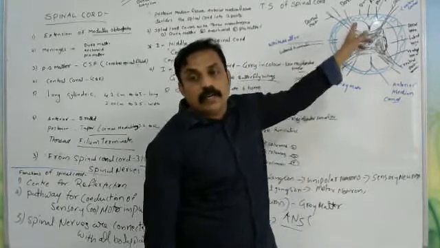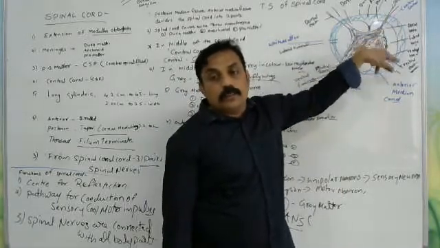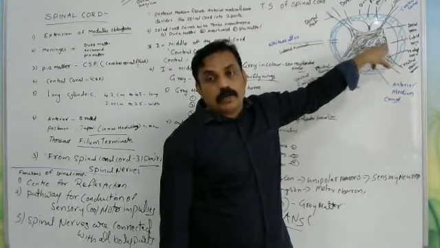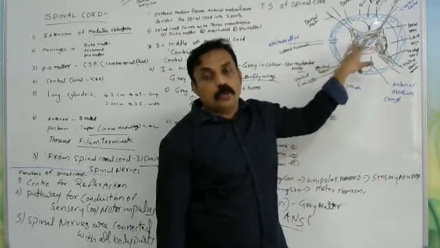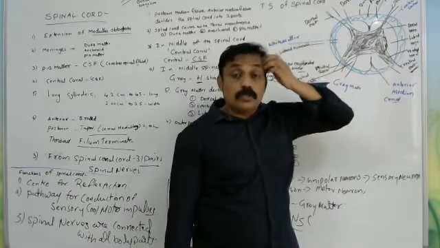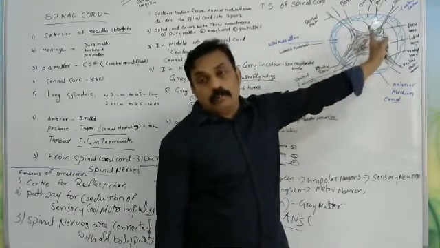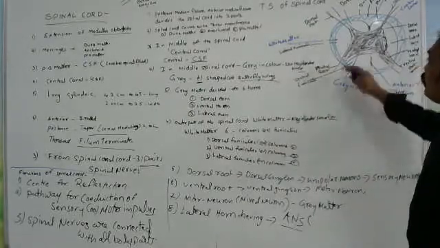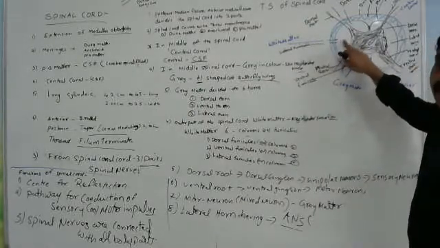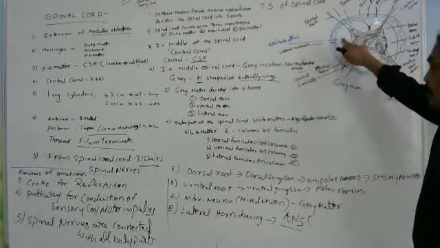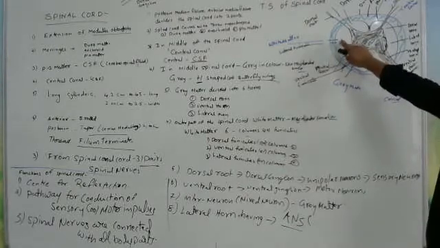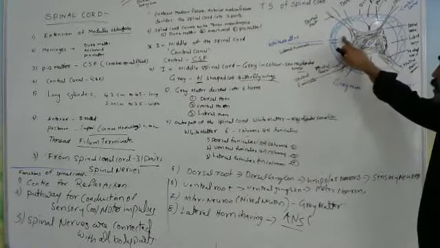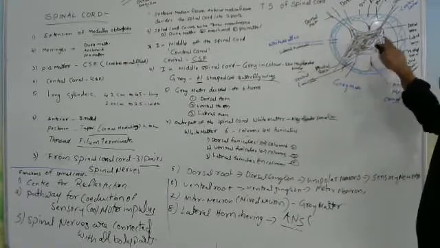It is divided into dorsal horn, ventral horn and lateral horn: dorsal horn, ventral horn, lateral horn. So the gray matter is divided into 6 horns or 6 parts. Next, the white matter is there. The white matter we call columns or funiculus, which is also divided into 6 parts.